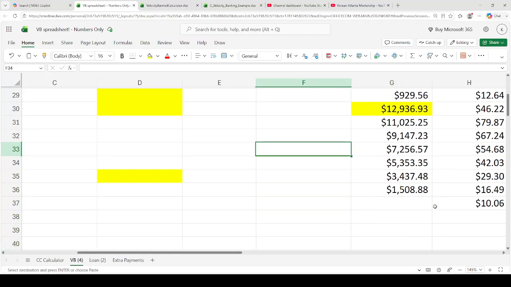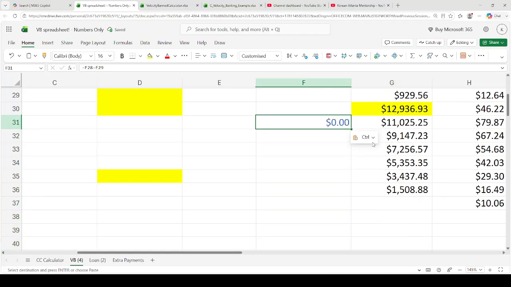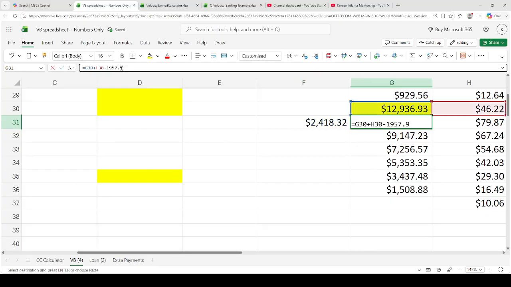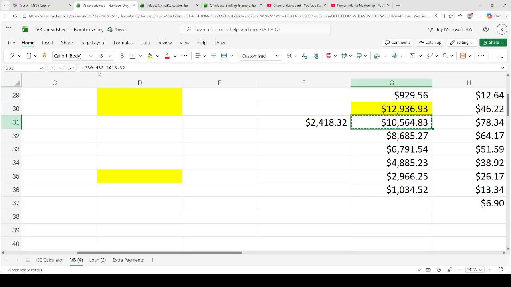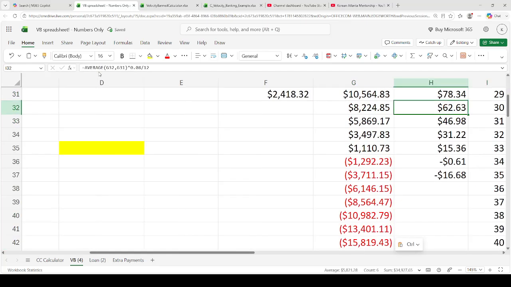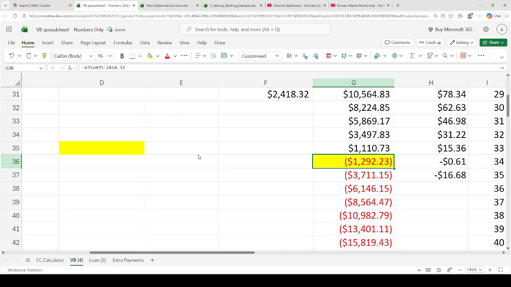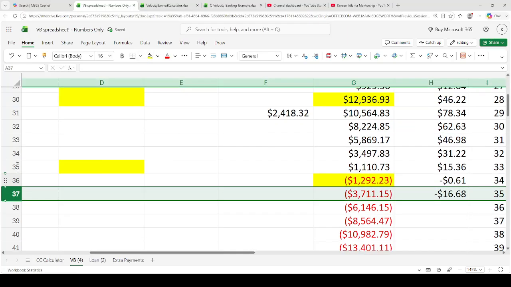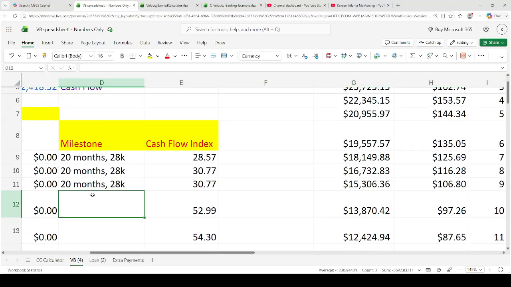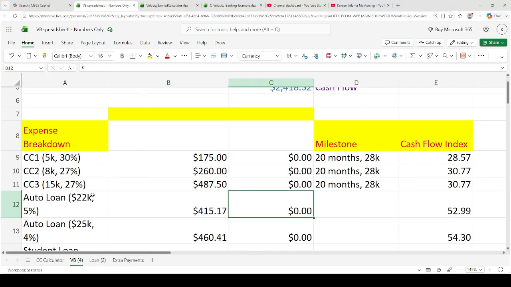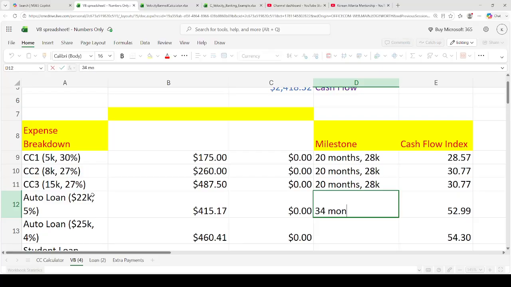I'm going to copy and paste, and then this is going to be minus 2418.32. Then I'm going to copy and paste, and we see that in 34 months, all paid off. All right, so 34 months.